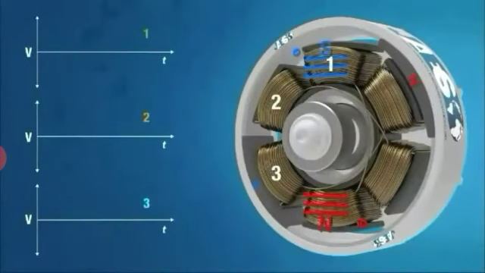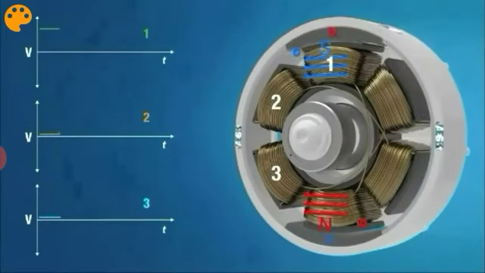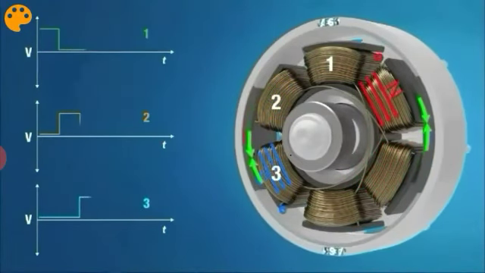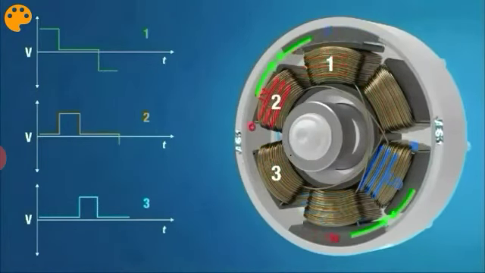Okay, so when the coil is excited to 1, the current flows to excitation coil 1, and it is off for this duration.